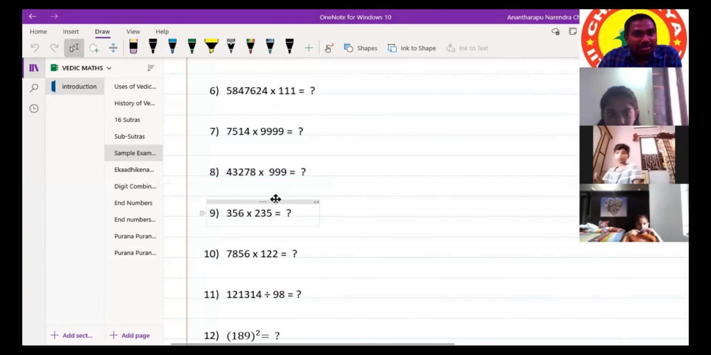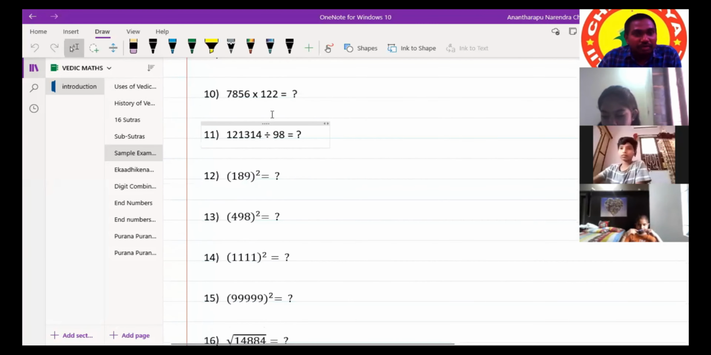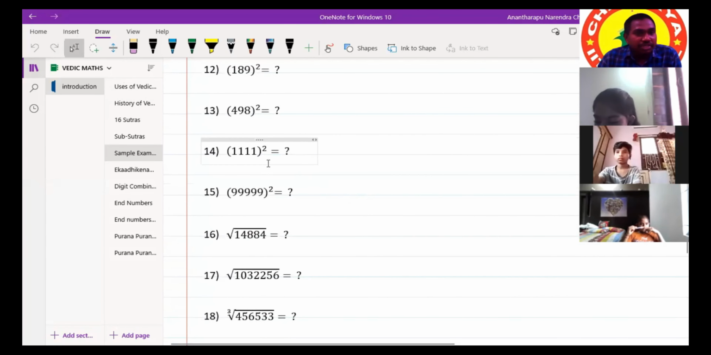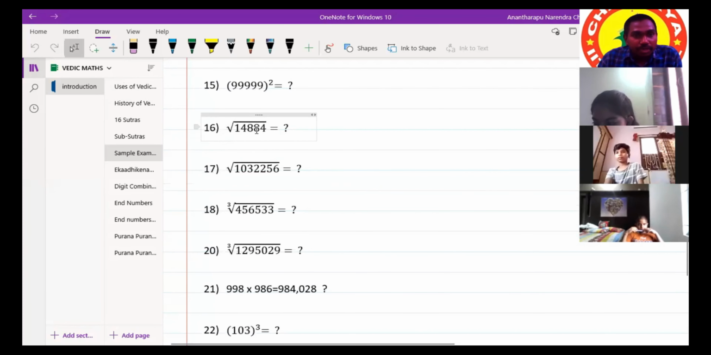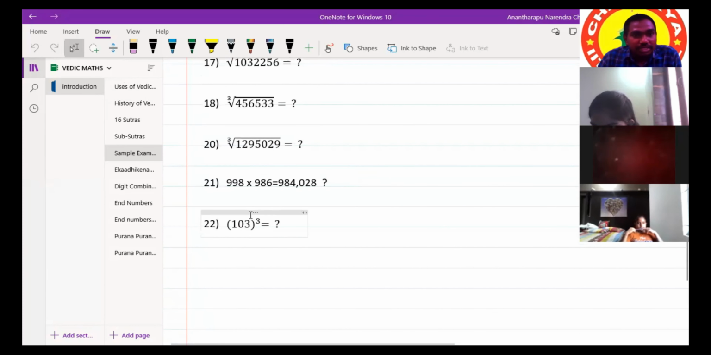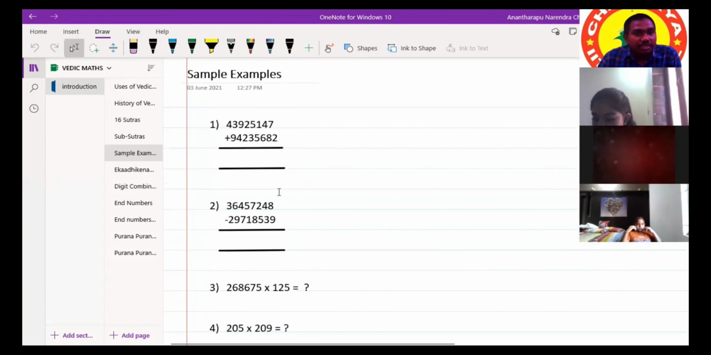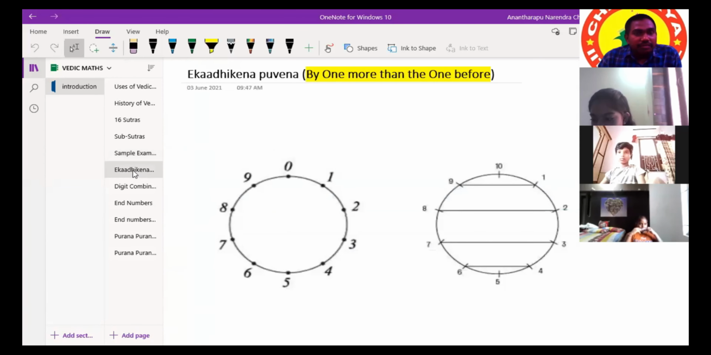These are just the sample questions. Now we are not going to solve these questions. We'll solve them as and when the situation comes. This type of question we can also solve using Vedic techniques. Next, we'll come to the first sutra. What is that one?